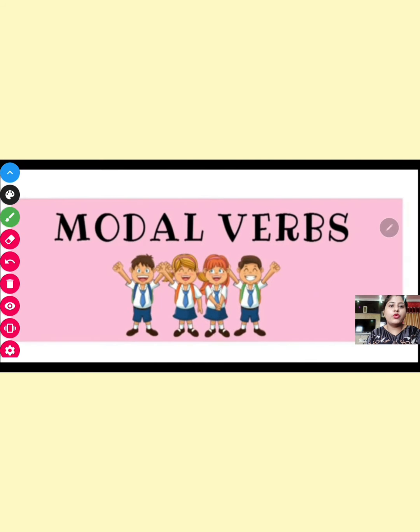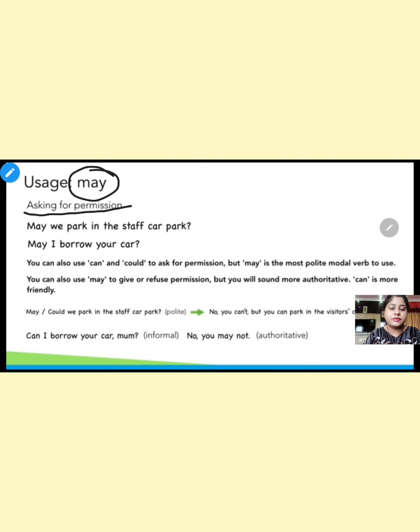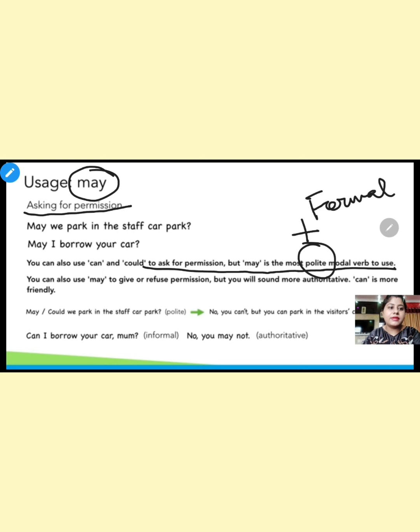Now let us move to the usage of may. May, the first thing, asking for permission. We have seen that for could, for can, we can also use it for permission, but there is a difference. For can and could, to ask for permission, may is the most polite plus most formal.